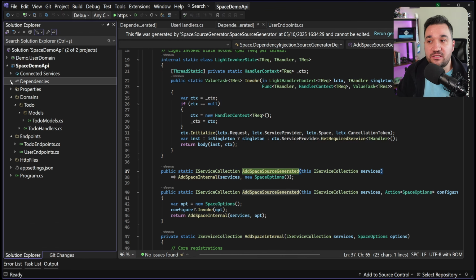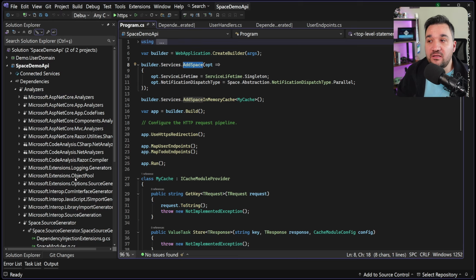It's because, as I just said, both are sharing the same function. When you call add space in your API project, it was not able to find the function that lives in another project. This is the first problem.